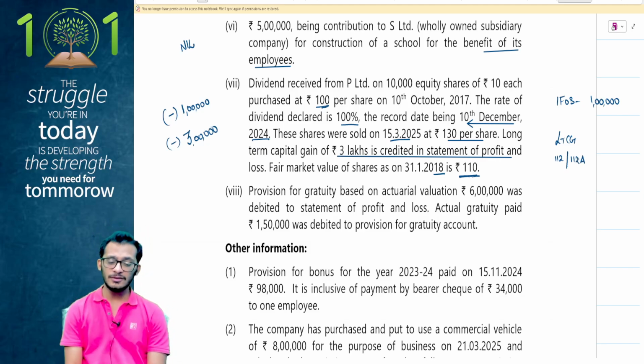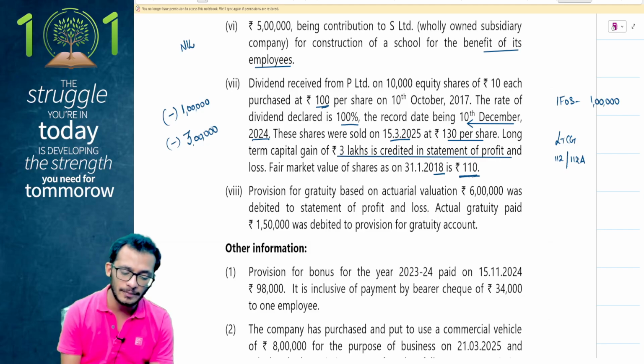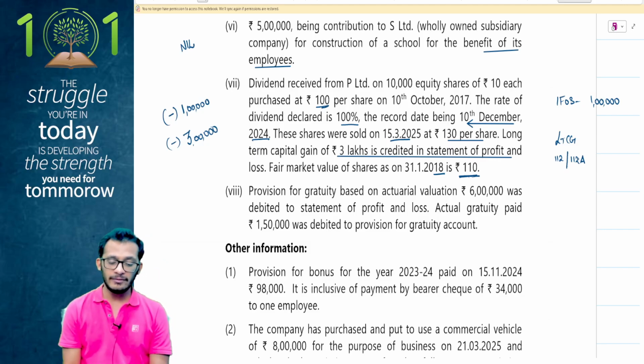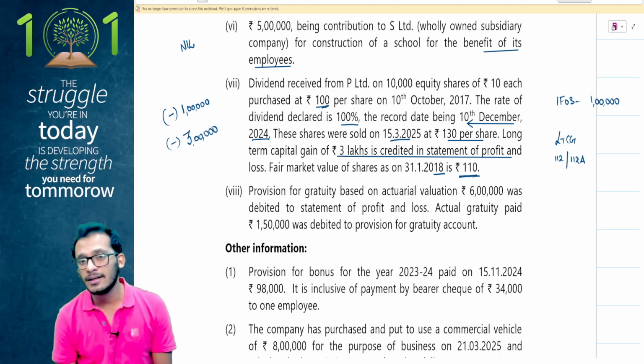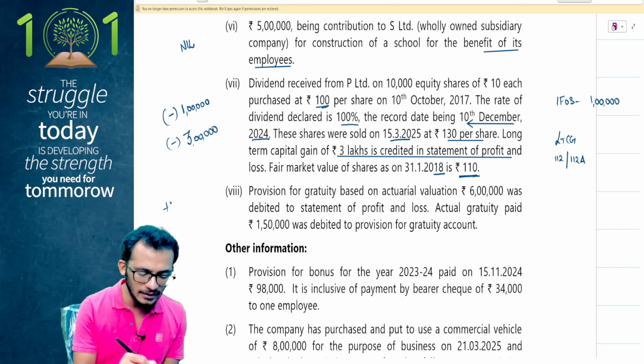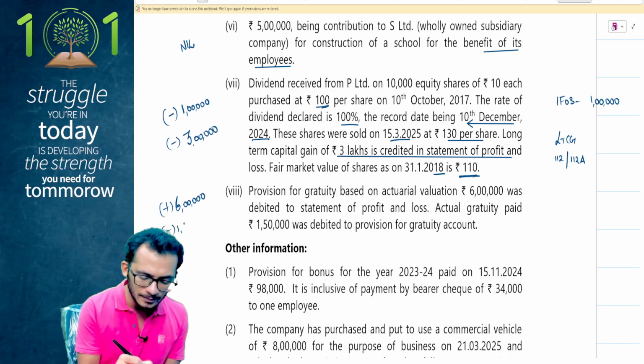Next, provision for gratuity is based on an actual valuation of 6 lakh rupees and was debited to P&L account. However, actual gratuity paid is only 1,50,000 during the year. People, 40A(7) comes into picture. 40A(7) says disallow the whole provision for gratuity and claim only the amount which you have paid off as a deduction. So 1,50,000 can be claimed as a deduction.